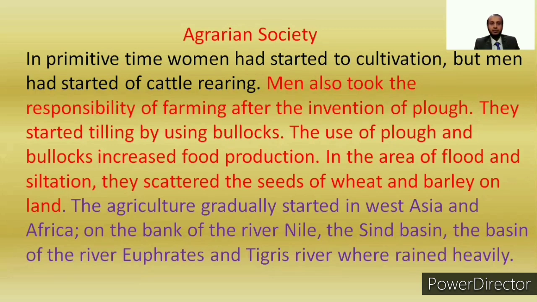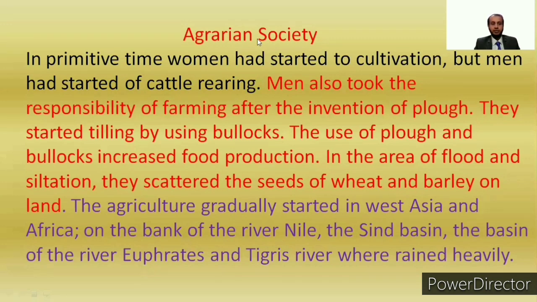In primitive times, women had started cultivation, but men had started cattle rearing. Men also took the responsibility of farming after the invention of the plow. They started tilling by using bullocks. The use of plow and bullocks increased food production.